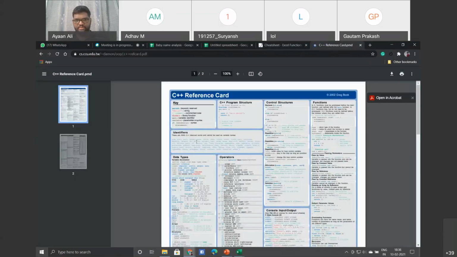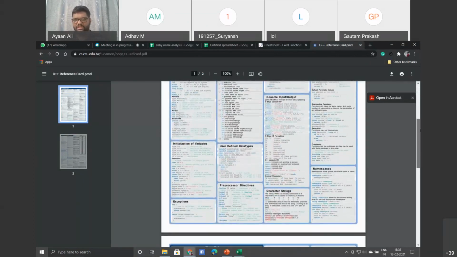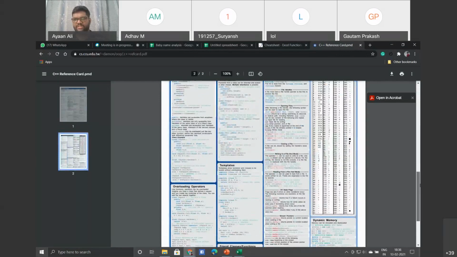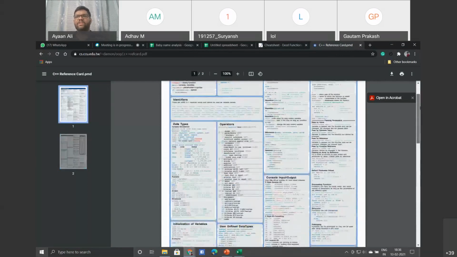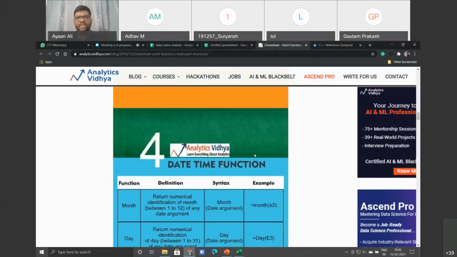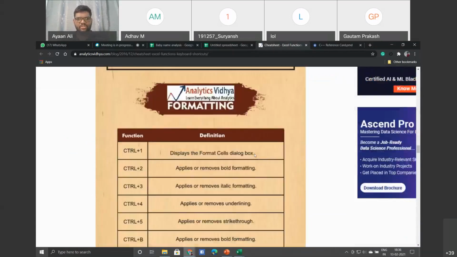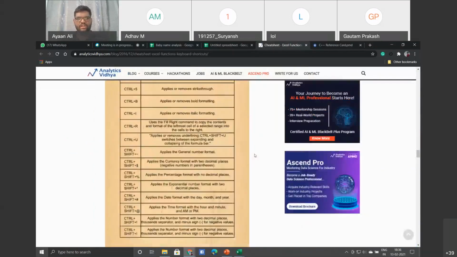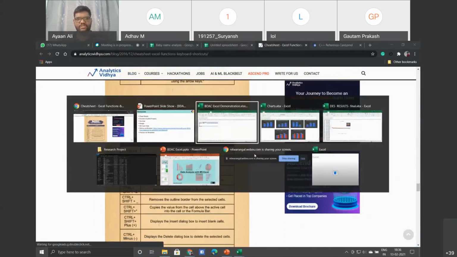If you see the various operators, data types, almost the entire C++, you can see the ASCII value chart, then how you do file handling. So many things will be covered. This was a cheat sheet only, but the actual cheat sheets are in a much more condensed form. So the shortcut you can get the list here. So this is one resource.